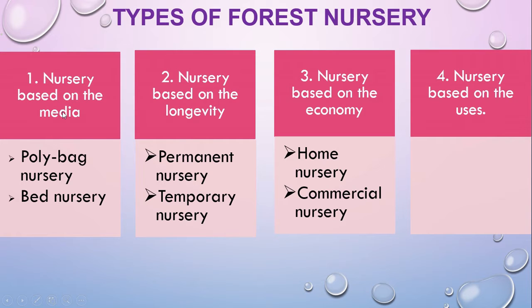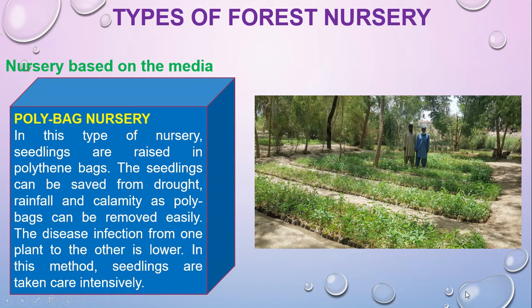There will be four types of forest nursery. One is nursery based on media, the other one is nursery based on the longevity, the next one is nursery based on the economy, and the last one is nursery based on the uses. Nursery based on the media will be two types, which is polybag nursery and the other one is bed nursery. Nursery based on the longevity is permanent nursery and temporary nursery. Then nursery based on the economy is house nursery and commercial nursery.